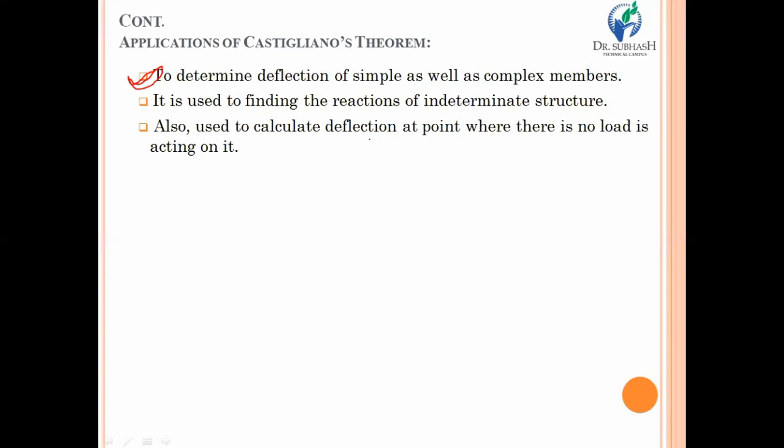Also, this theorem is used where there is no load on a particular section. Suppose there is a simply supported beam, and out of many sections, you require the deflection at a section over which there is no load. By using Castigliano's theorem, you can calculate the deflection over that section too, just by putting a dummy load over there, and by following the same procedure told by Castigliano, you will have the deflection magnitude at that particular section where there is no loading.